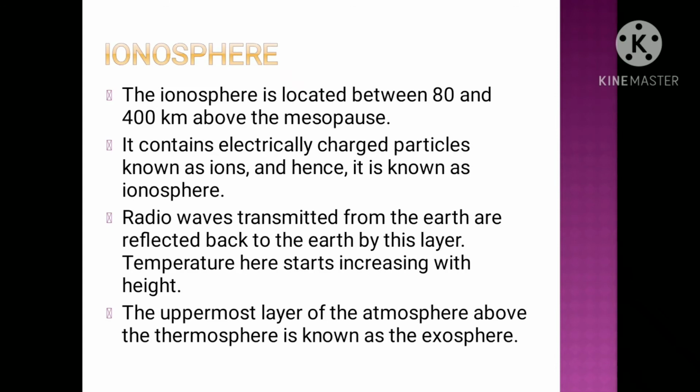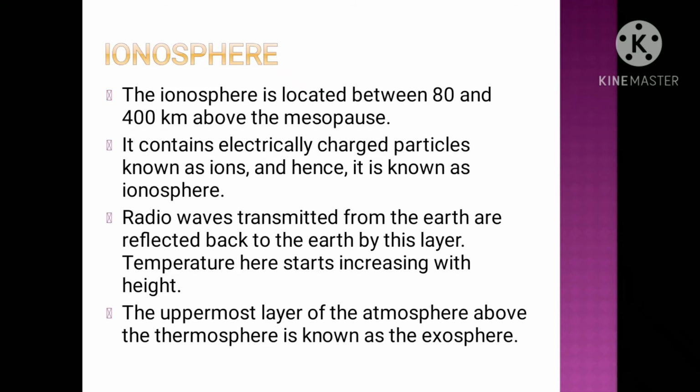Radio waves transmitted from the earth are reflected back to the earth by this layer. Temperature in the ionosphere starts increasing with increasing height. The upper layer of the atmosphere above the thermosphere is known as the exosphere. So basically in the thermosphere temperature increases with increasing height.